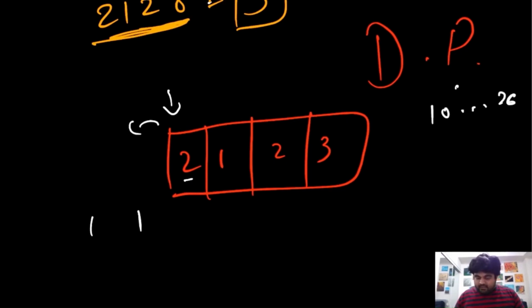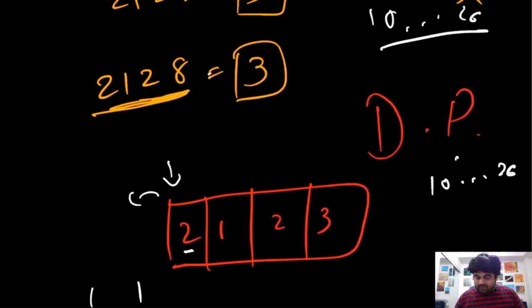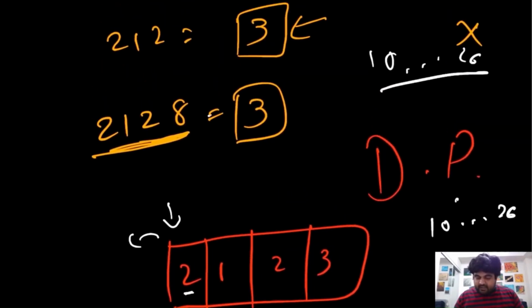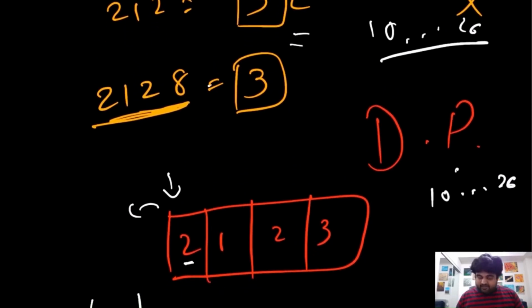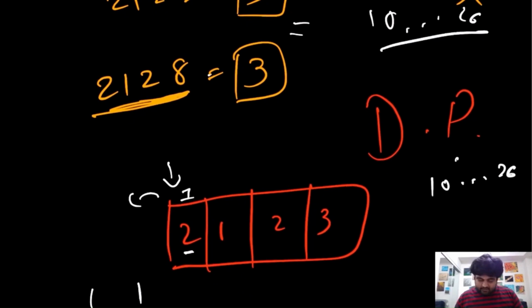Okay, in this case this 2 does not fall between 10 to 26. If it does not fall between 10 to 26, we just need to take whatever we had from the previous element. So the previous element over here was 1, so we'll just take 1.